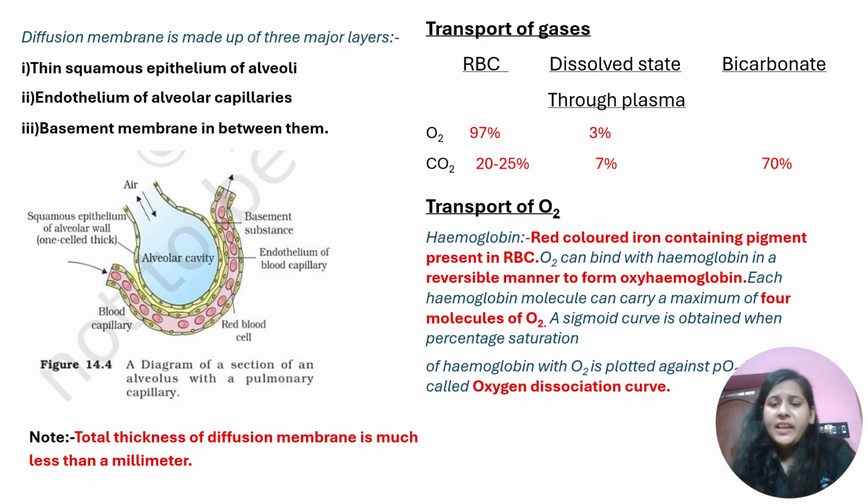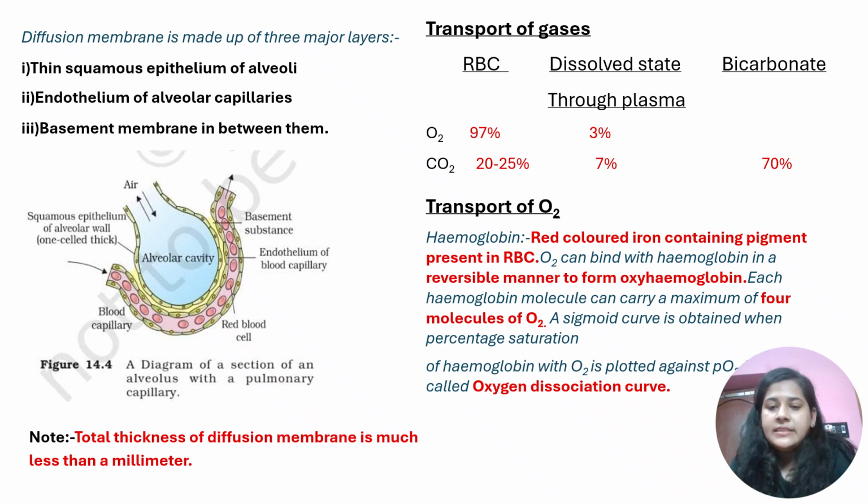Okay. We know oxygen is transported through blood. In blood, we have RBC. In RBC, you have hemoglobin. What is hemoglobin? It is a red colored iron containing pigment. This information you need to remember. These are the key points which will be used in the exam. It's a red colored iron containing pigment.